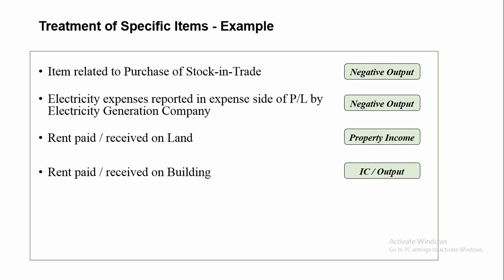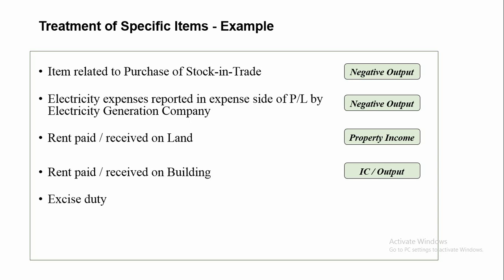Enterprises sometimes use the description rent for rent paid on buildings or other fixed assets in their annual accounts. Therefore, while mapping such items, detailed notes of the annual report should be referred to ascertain whether they will be treated as IC or property income.